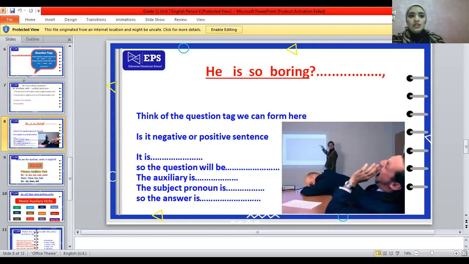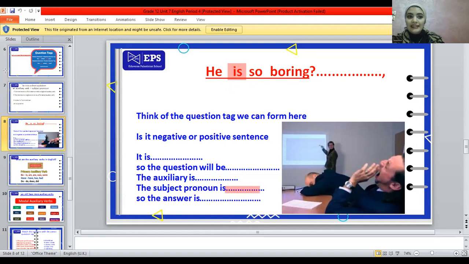So what is the auxiliary verb I'm going to use? It's here. I'm just going to take it from the sentence. It's is, the auxiliary verb. So it is going to be isn't, and I'm going to use the subject pronoun, which is he.